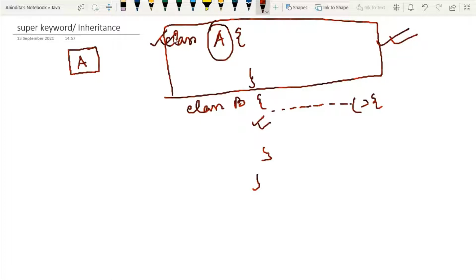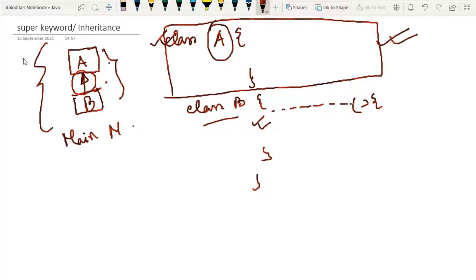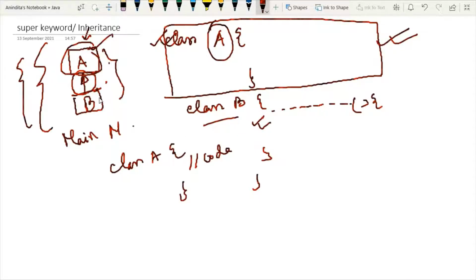and the additional class is connected with this class. Whenever we have this kind of scenario, that A is a class and we have another class B which is connected with class A, and then we have our main class, say the main class name is M, this architecture or block diagram can be represented as class A. See, this class A is not connected with any other class before it. So I will write just class A, then code here, and see, class B is connected with class A.